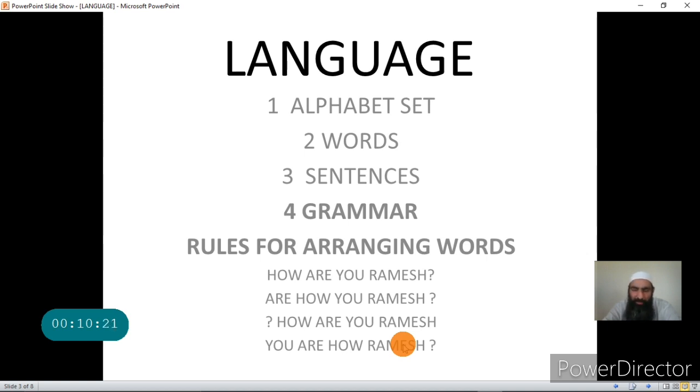I started my lecture with the definition of the language. Then I told that in the language we have an alphabet set, and that alphabet set is used to form the words. Words are arranged to form the sentences. So we have the set of rules, or grammar, that should be used to form the sentences. I think this is clear.